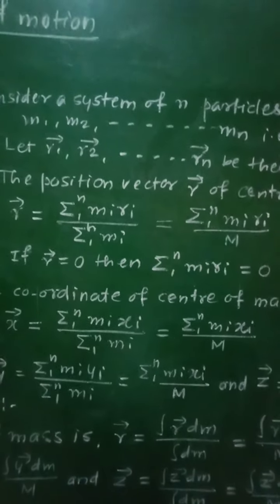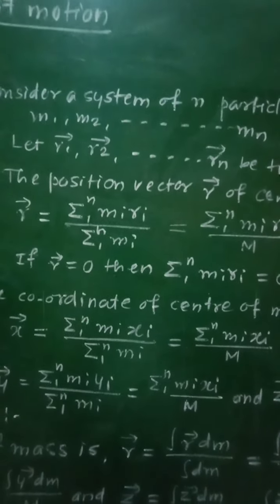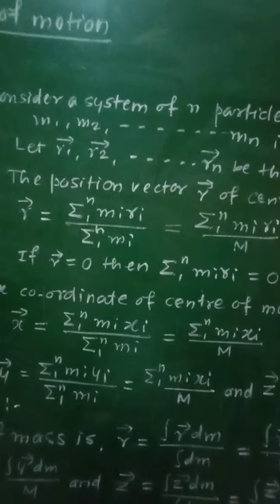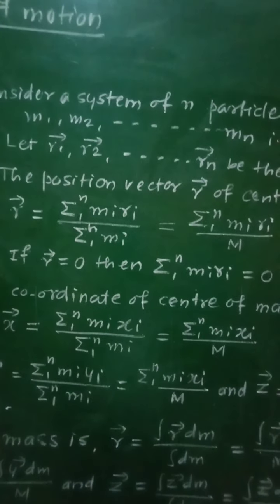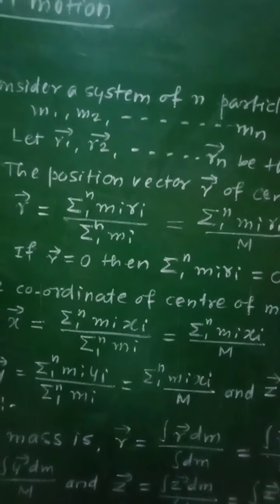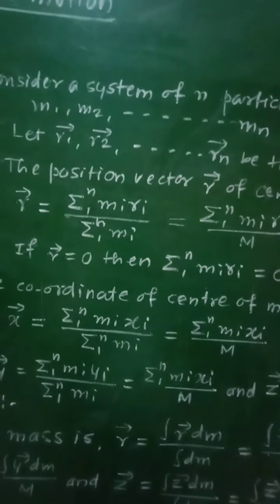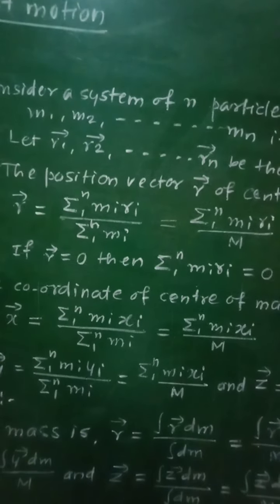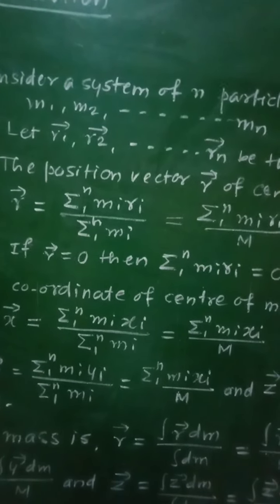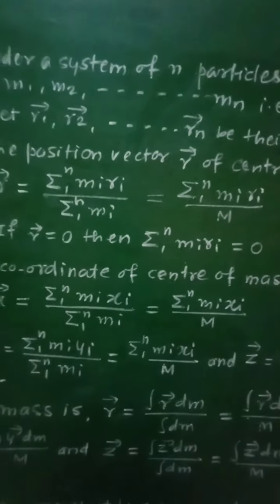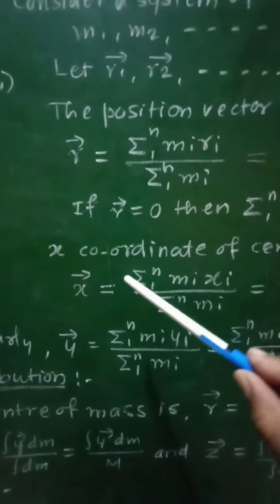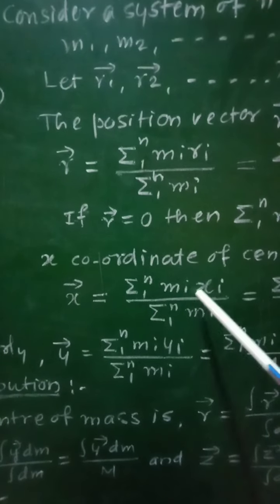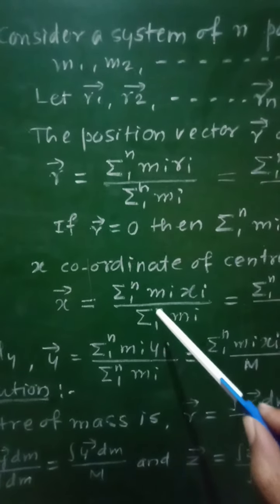Now if x1, x2, xn are the respective x coordinates of r1, r2, rn, then the x coordinate of the center of mass will be given as x equal to summation 1 to n of mi xi upon summation 1 to n of mi.